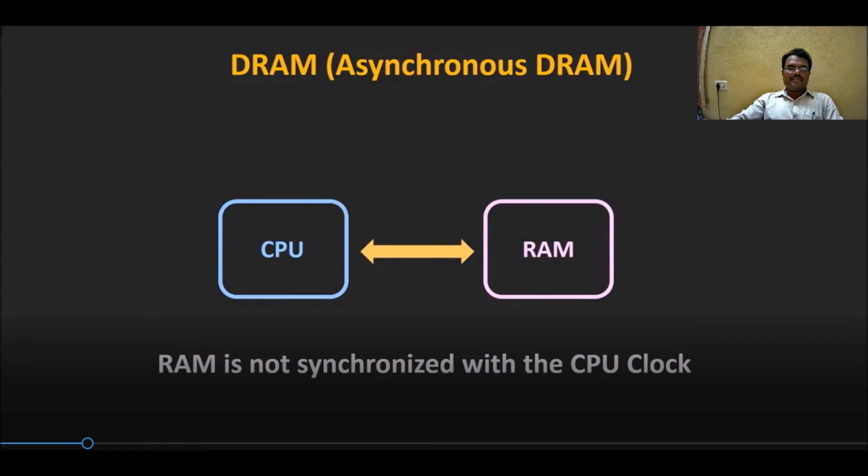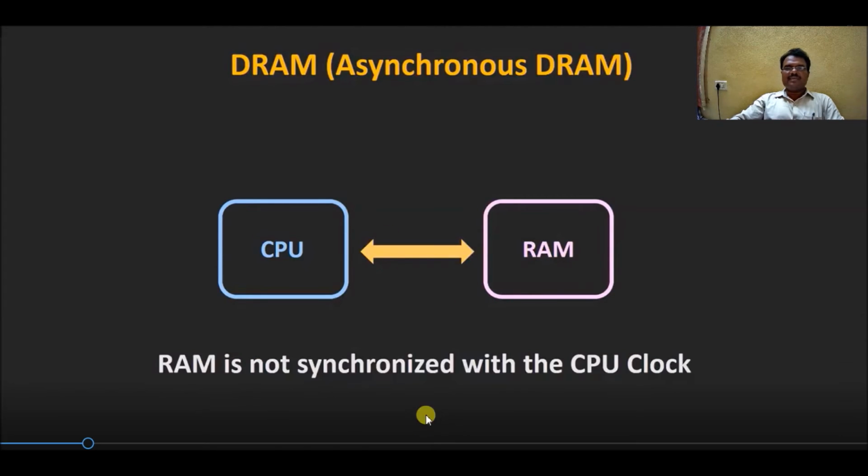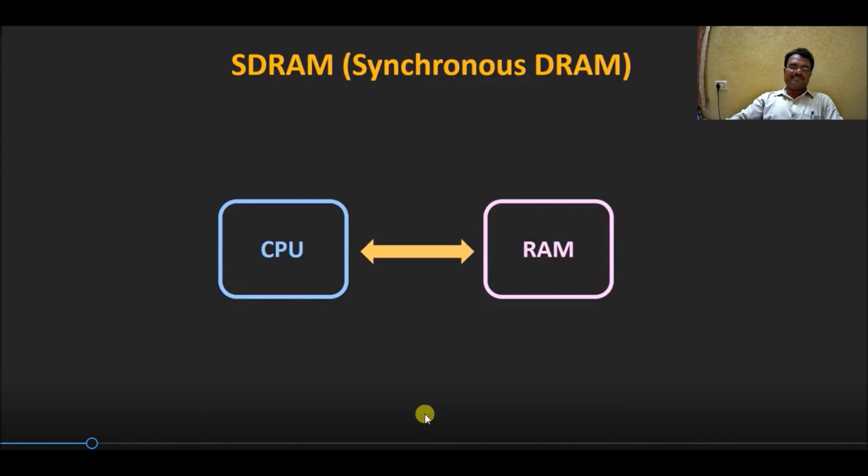Generally DRAM is asynchronous RAM. The RAM is not synchronized with the CPU clock when working with the CPU. That's why it's called asynchronous RAM.